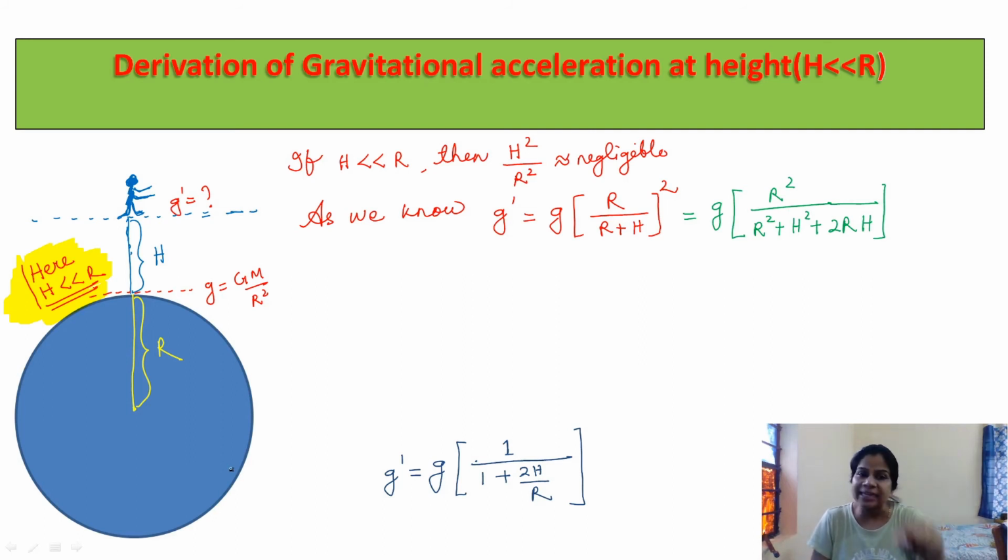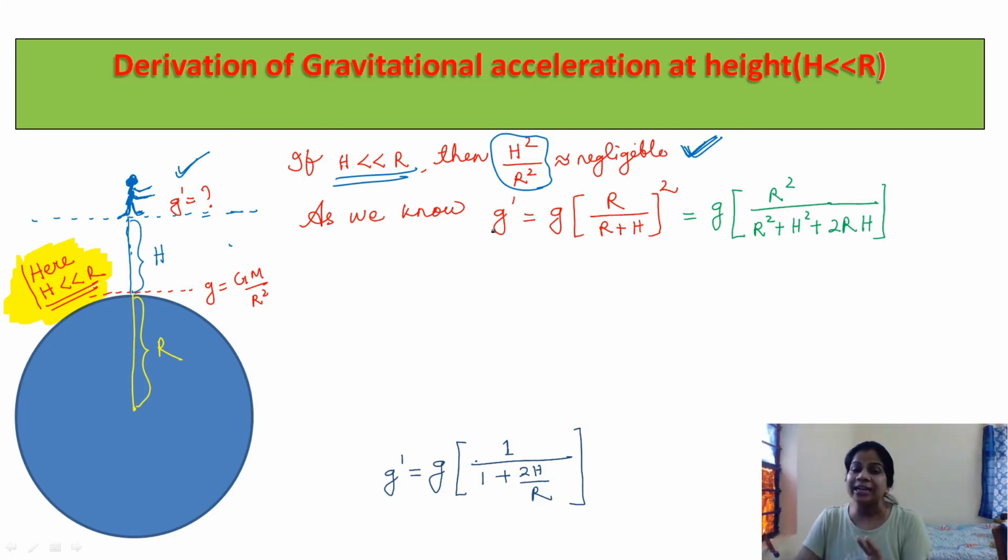In that case, what is the gravitational acceleration at this point? Here the condition is h is much less than r. Then the h square by r square term is negligible. I have written this term before the explanation because you are going to use it. If h is much less than r, then h square by r square is negligible, approximately 0.